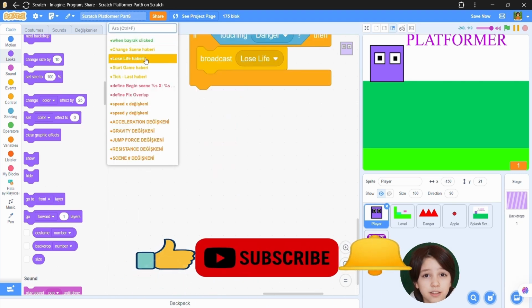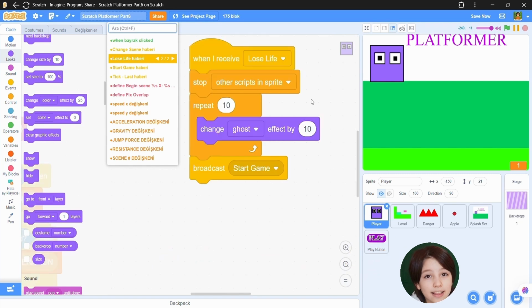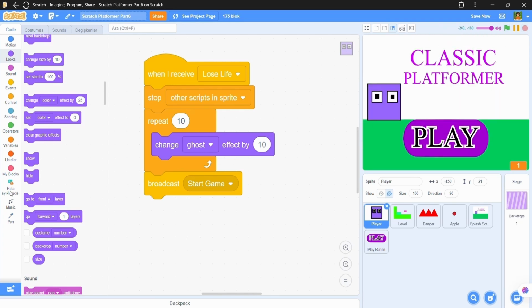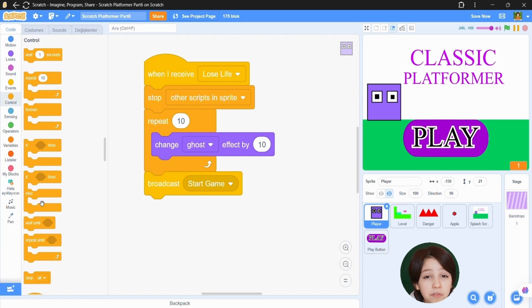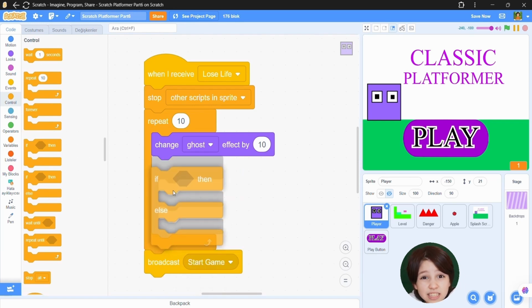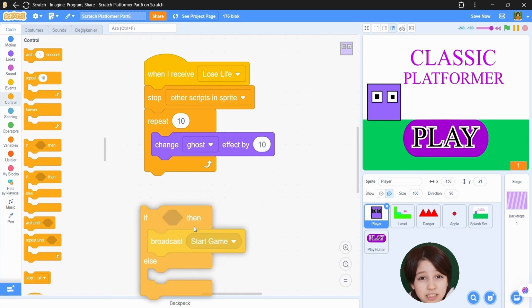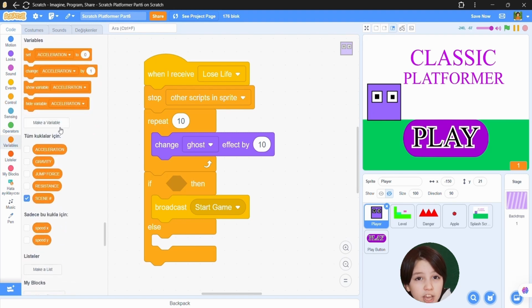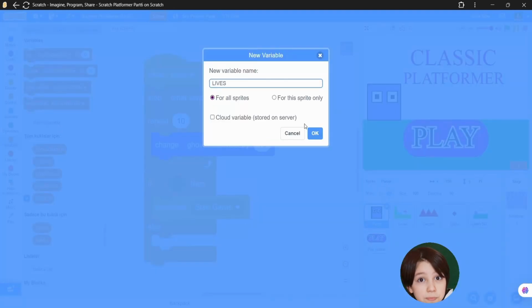Now find with me the lose life event in the player sprite. Game surrounded with a if else. Now make a new variable named lives for all sprites.